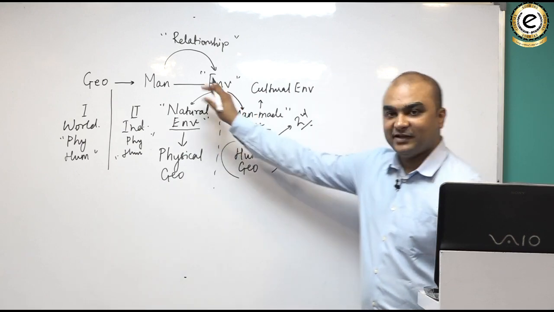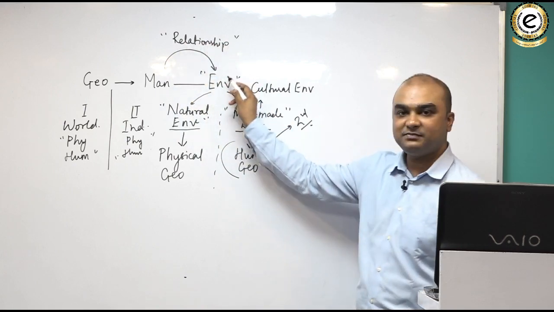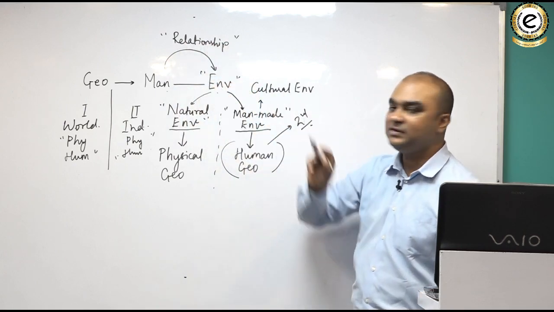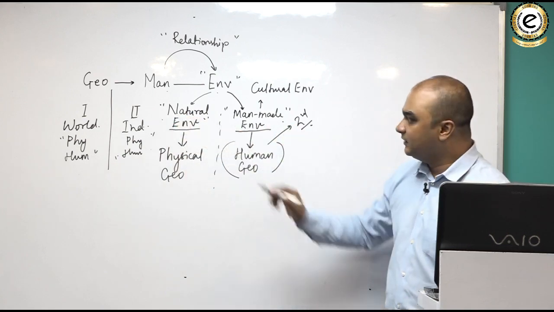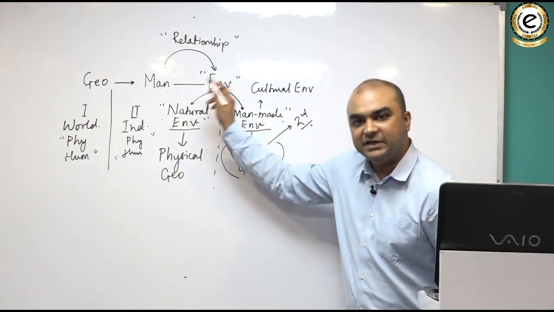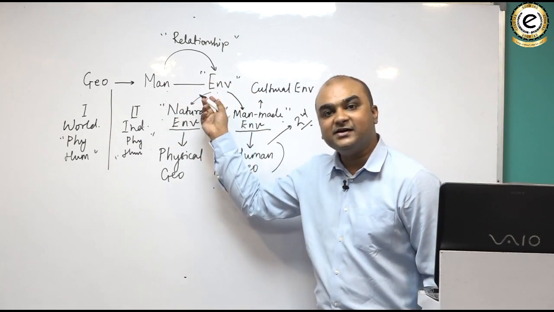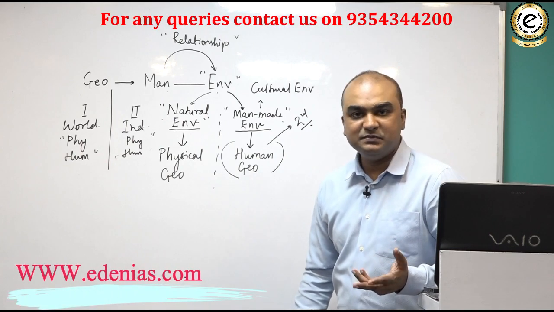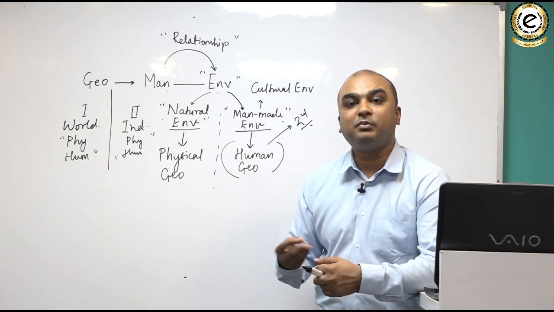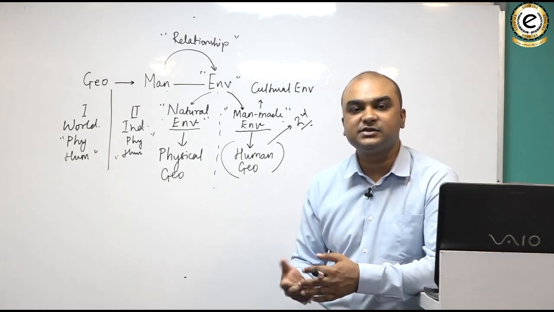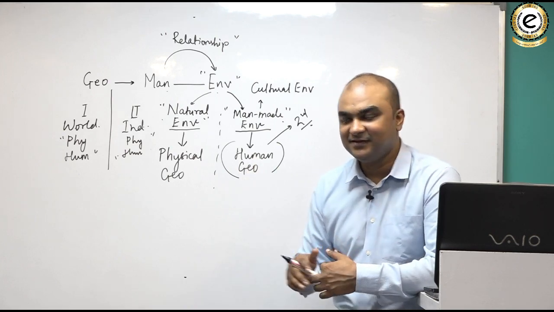So I'm repeating one more time. Geography is nothing but the relationship that exists between man and environment. Environment is of two types: natural environment and man-made environment. Natural environment is created by nature. It includes things like land, water, air, animals, plants, etc. Man-made environment includes population, settlements, agriculture, industry, trade, services, even geopolitics.